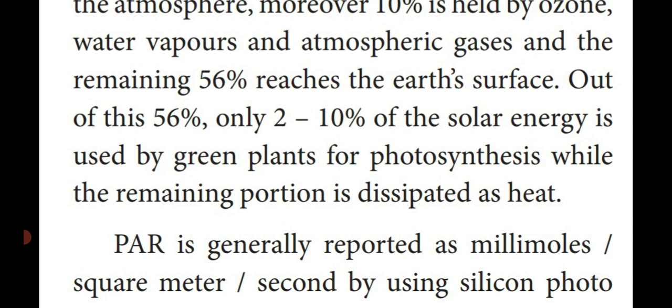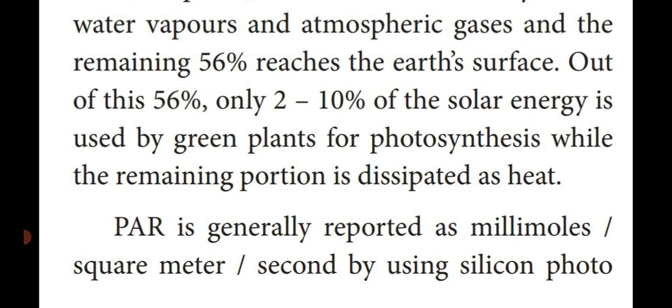Out of 66, 10 percent is absorbed by the ozone layer, atmosphere and also water vapor. The remaining 56 only reaches the earth surface. Out of this, 2 to 10 percent of solar energy is used by the plants for photosynthesis. The remaining is wasted in the form of heat energy.